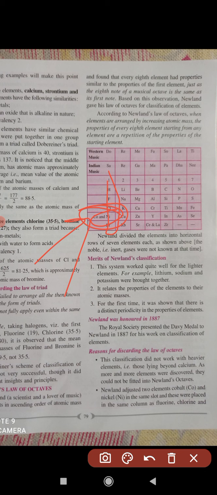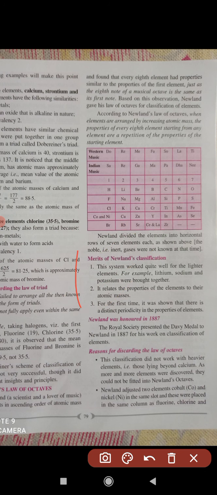But one thing is that some merits are there: this system works well for the lighter elements. Lighter elements can be arranged properly according to this table. Okay, and again it relates the properties of elements to their atomic mass. Okay, for the first time it was shown that there is a distinct periodicity in the properties of elements. So that is the merits.